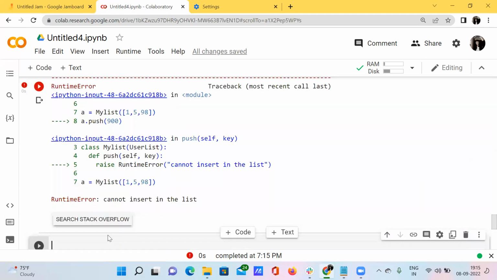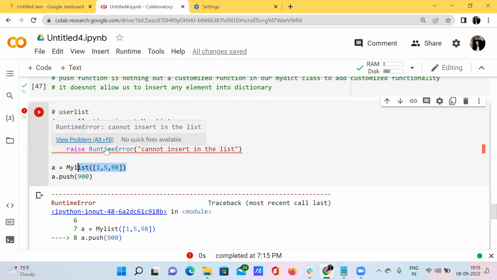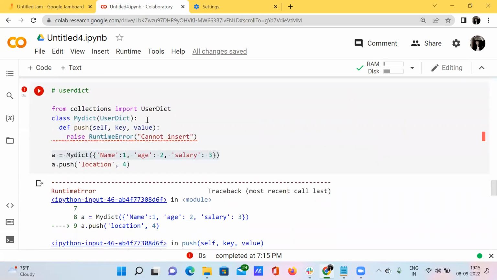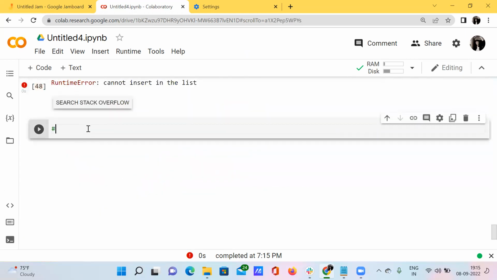See here, it's giving me the error runtime error cannot insert in the list. Why? Because we have already defined that if I try to insert any kind of elements inside this particular list, then show me the error, that is runtime. This is very much similar to this kind of user dictionary module. Okay. So now we are actually moving towards the user string, right?